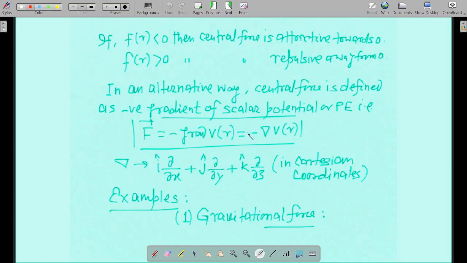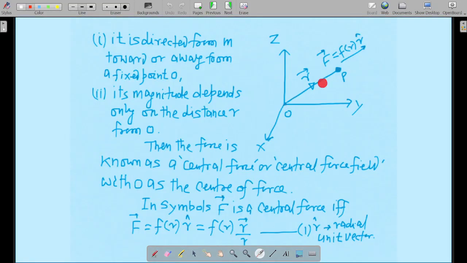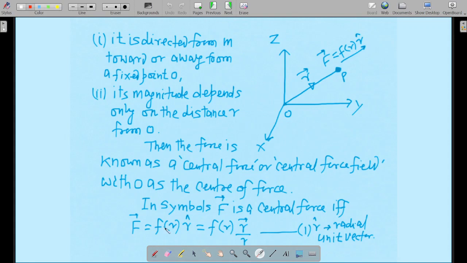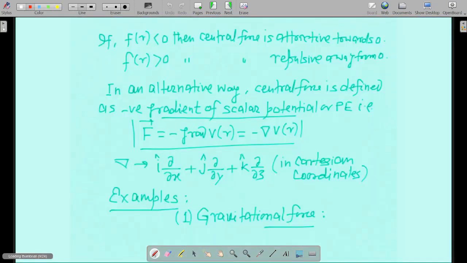So F vector will be equal to the negative gradient of potential, and when you put the V of r function, that is potential, which is a function of the position vector. Potential will be a function of the position vector, or rather of the magnitude of the position vector. Position vector is r vector, so the magnitude of the position vector will be r. So V of r means potential being a function of position vector magnitude.